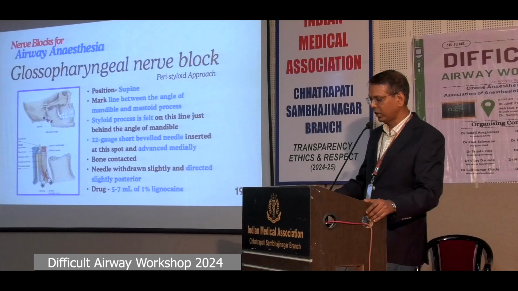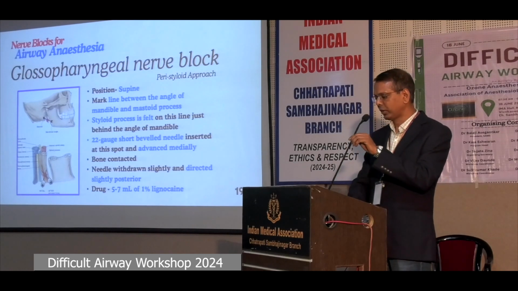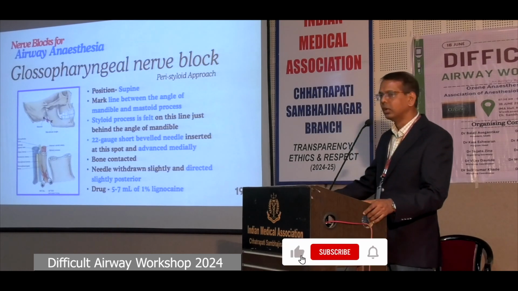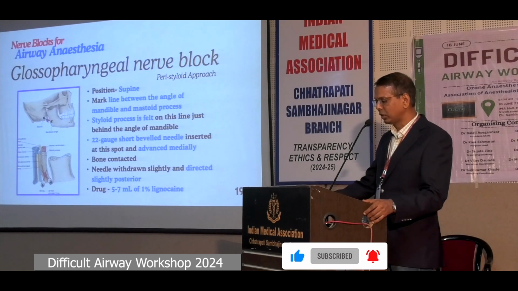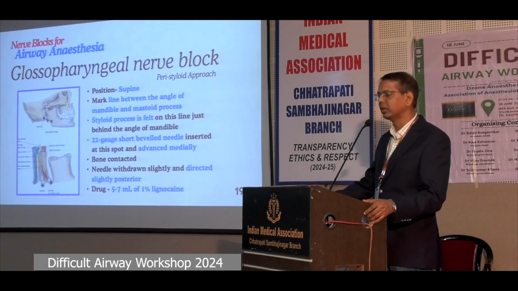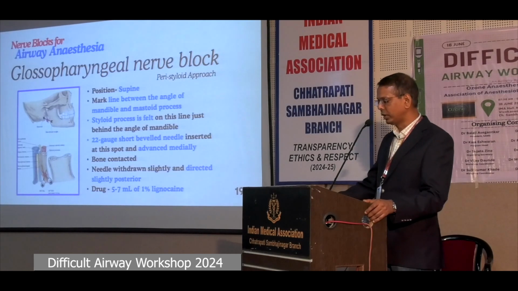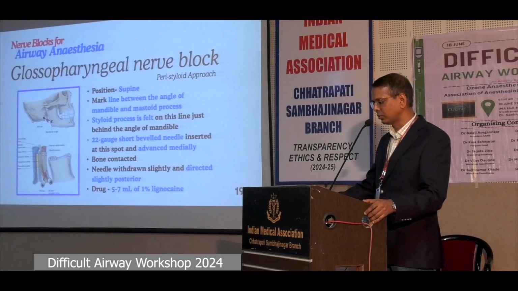For the peristyloid approach of glossopharyngeal nerve block, the patient is positioned supine. A line is drawn between the angle of the mandible and the mastoid process. The styloid process is felt on the line just behind the angle of the mandible. After preparing the skin with betadine, a 22 gauge short bevel needle is inserted at this point and advanced medially. Once the bone, that is the styloid process, is contacted, the needle is withdrawn slightly, directed slightly posterior, and after negative aspiration, we can inject 5 to 7 ml of 1% lignocaine.